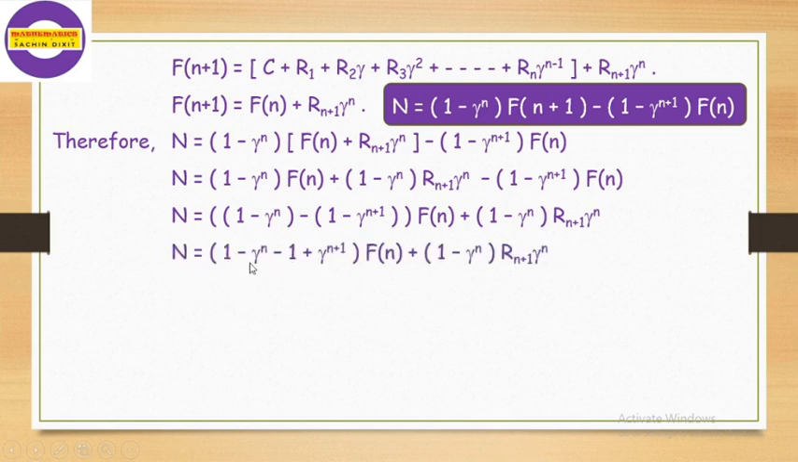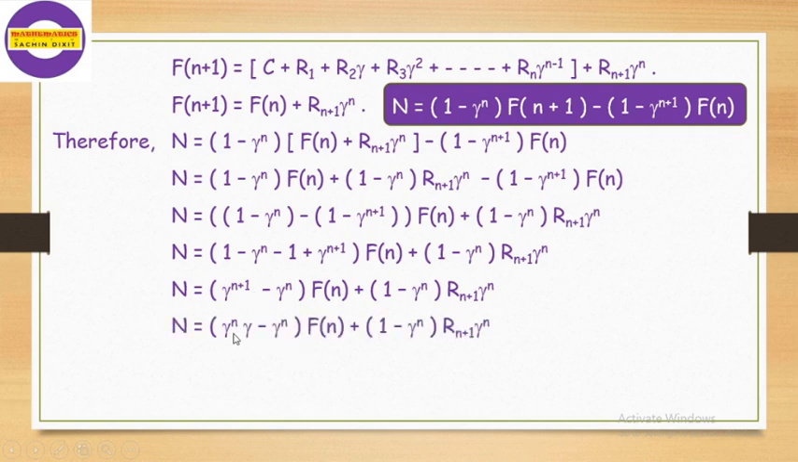Now if we observe this expression, plus 1 and minus 1 get cancelled out, only two terms will be remaining, and that is Δn equals (gamma raised to n plus 1 minus gamma raised to n) into Fn plus (1 minus gamma raised to n) into Rn plus 1 gamma raised to n. Now this gamma raised to n plus 1 can be written as gamma raised to n into gamma. Take this gamma raised to n common. More precisely, we can take minus gamma raised to n. We get (1 minus gamma) into Fn plus (1 minus gamma raised to n) Rn plus 1 gamma raised to n.